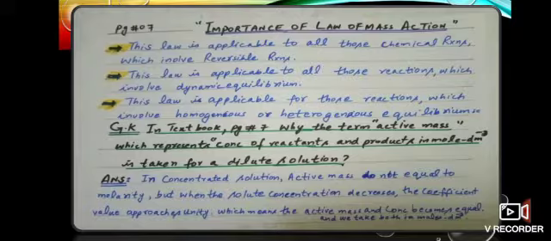It means that when the solution becomes very dilute, the active mass and the concentration become equal.